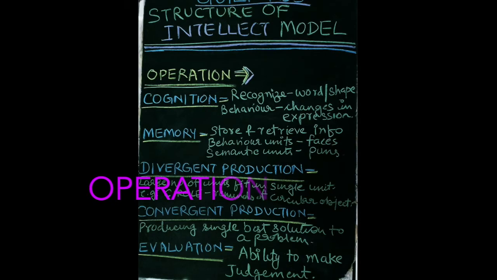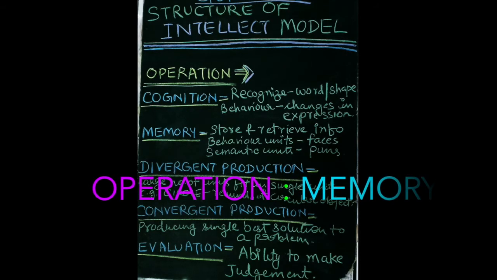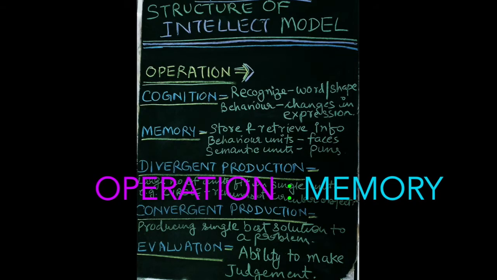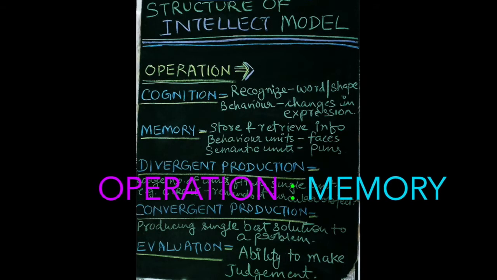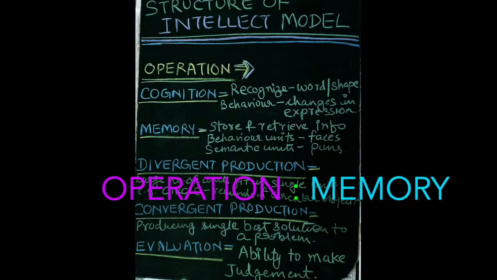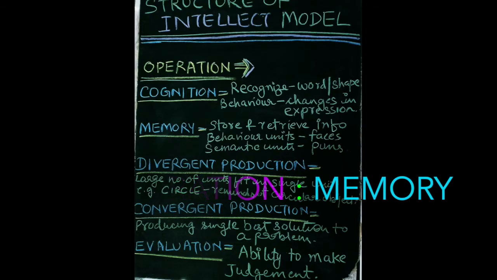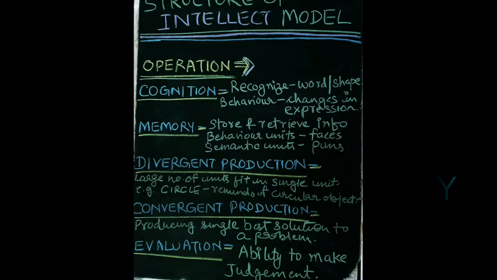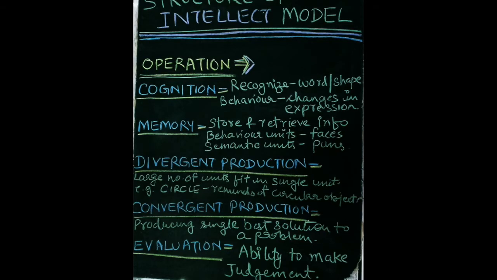Memory, a very important factor under operation. Memory means, as we know, storing and retrieving information. It can be further divided into behavior units and semantic units. Behavior units can be faces or any figure where you can actually analyze the behavior. Semantic units can be puns or any words, the meaning of that. So that means storing and retrieving the information of behavior and semantic units.